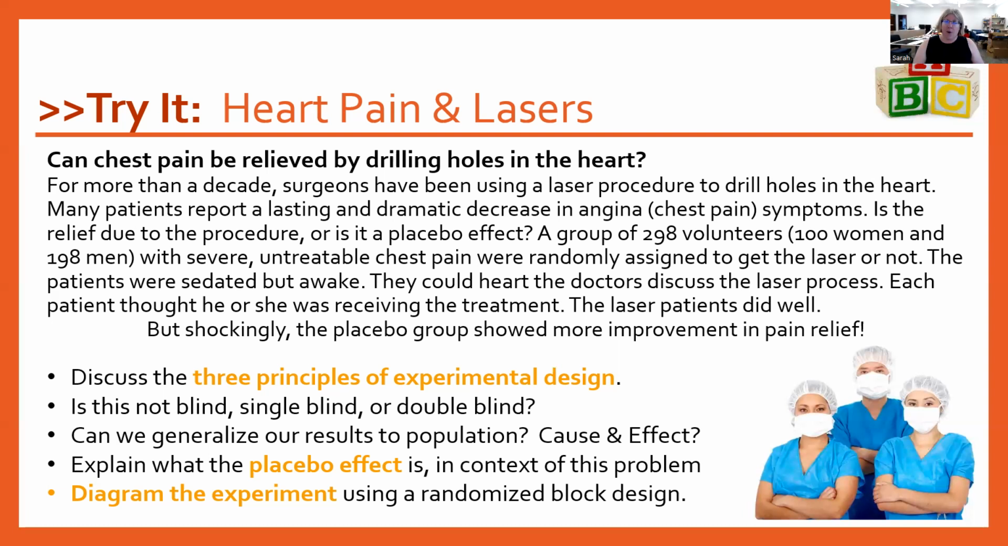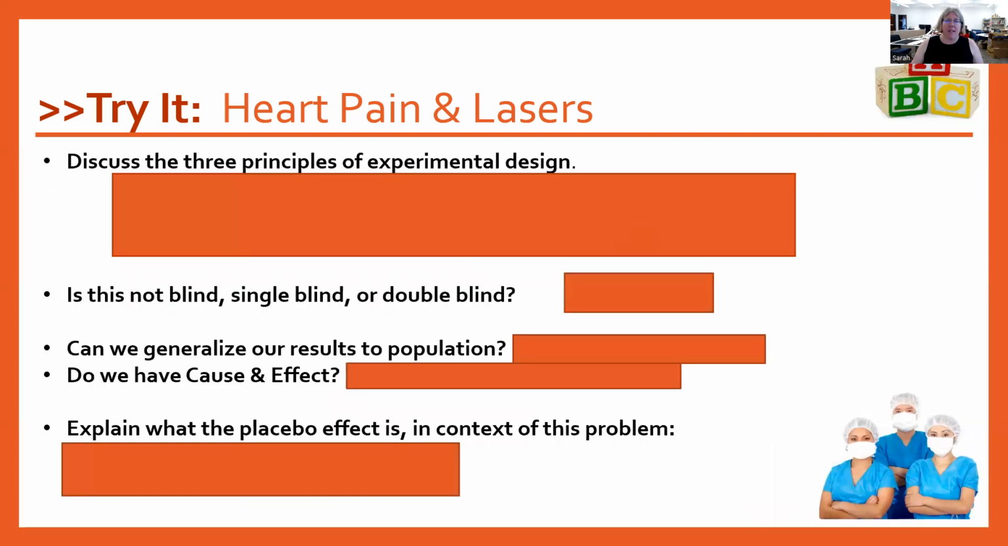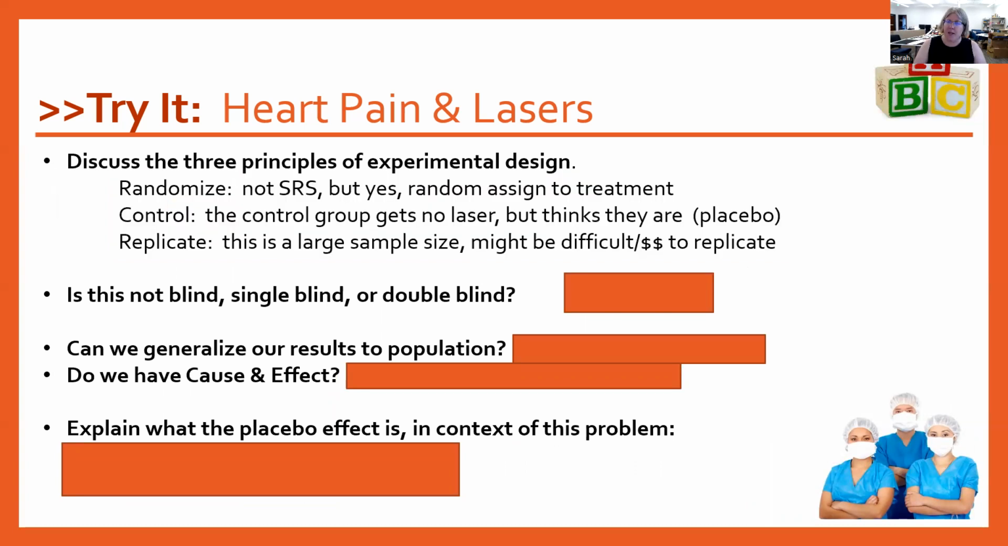All right, so let's go through these so you can fill in anything that's missing. So our three principles of experimental design: randomize, control, and replicate. So we don't have a simple random sample. It's stated we had volunteers, but we do have random assignment to treatment. So that's a good thing. The control group. So we do have a control group. That's the group that gets no laser, but because the doctors are talking like they're actually using the laser, they think they are. So that would be our placebo group.